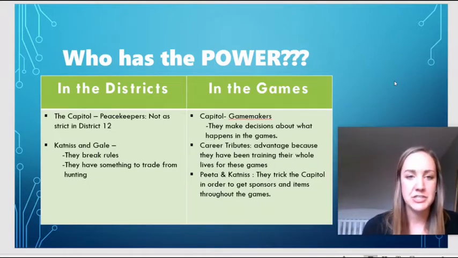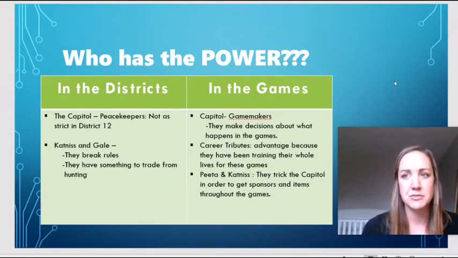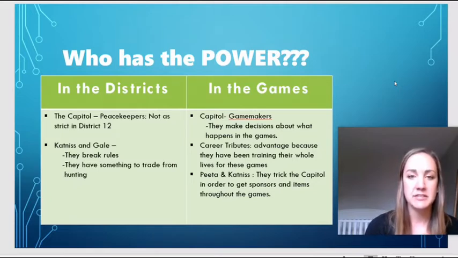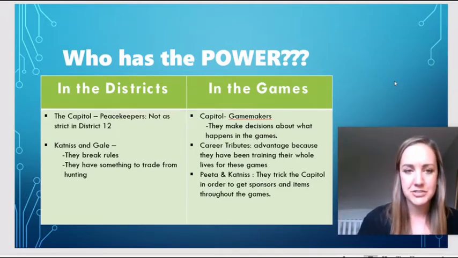And within each district, they have peacekeepers. Peacekeepers are ones who make sure that people are following the rules. Kind of like law enforcement here, like police officers or the military. But in this case, they're called peacekeepers. And I just put a little note there that the peacekeepers in District 12, that's where Katniss, the main character, is from, are not as strict as some of the districts. And so, yes, they have power, but they're still just not really as strict. They don't enforce the rules as strongly as other districts.